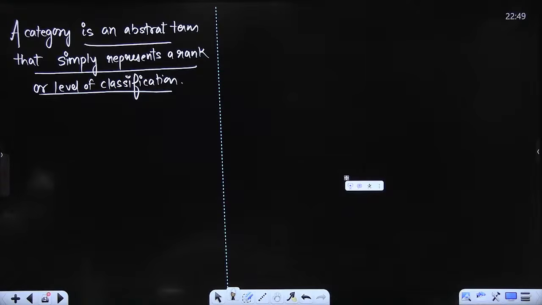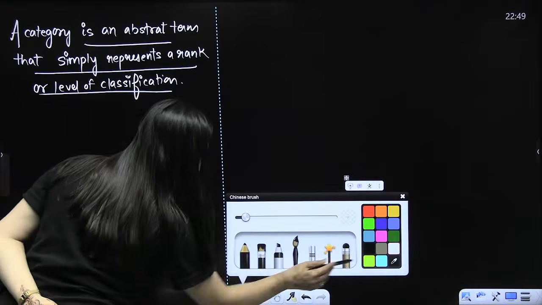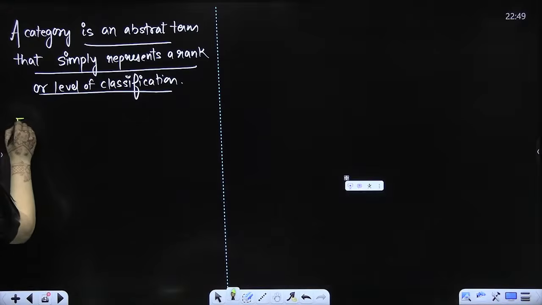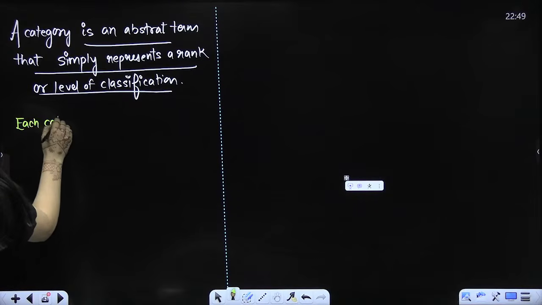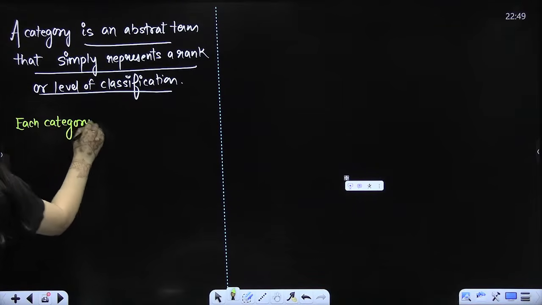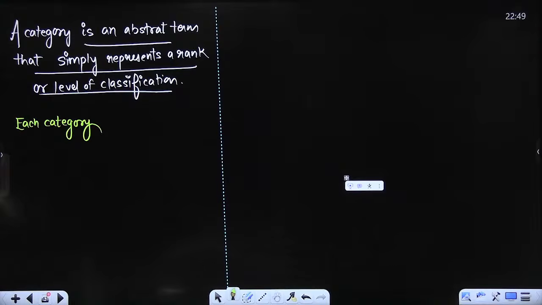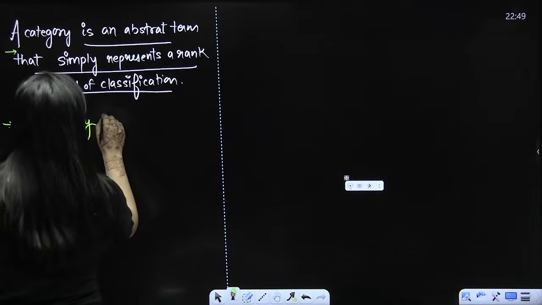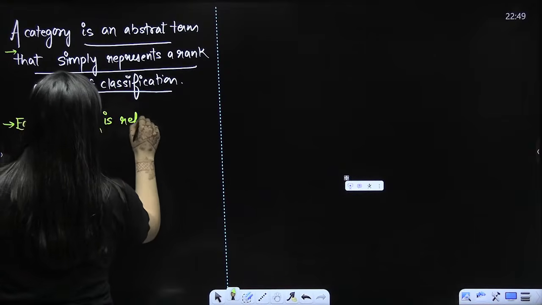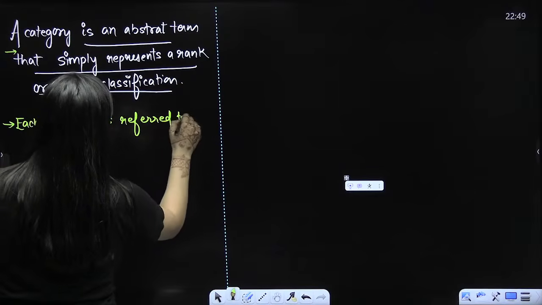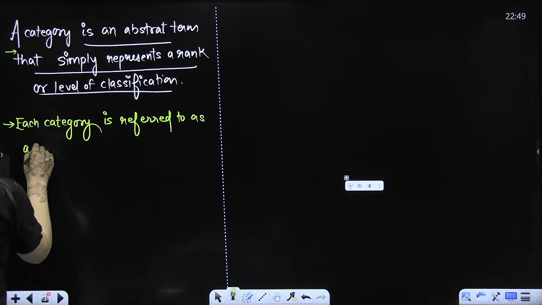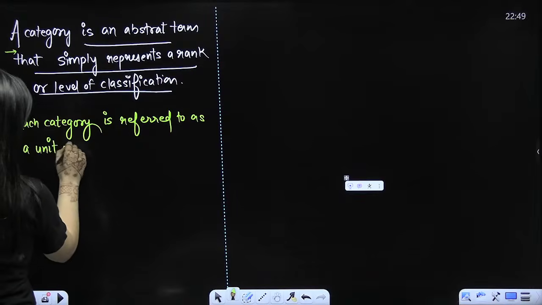In another word, each category is referred to as a unit of classification.